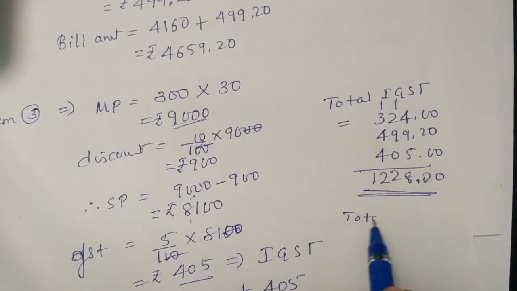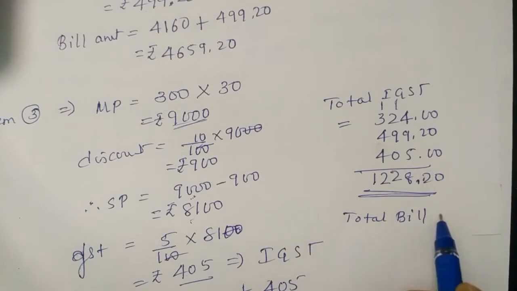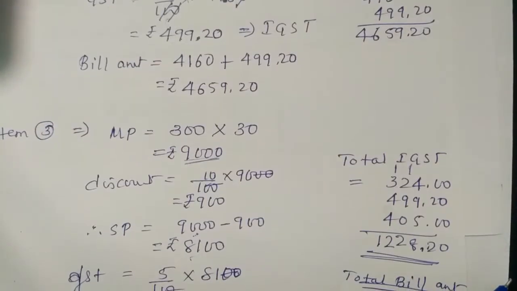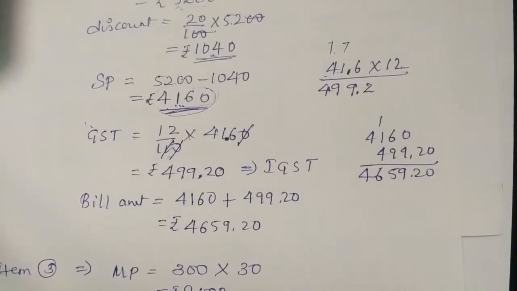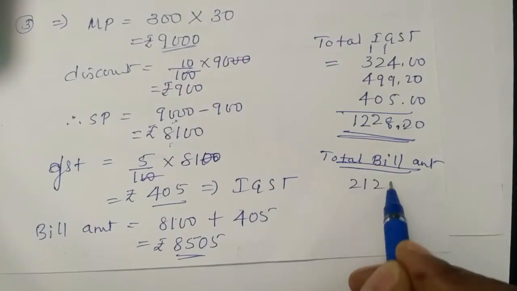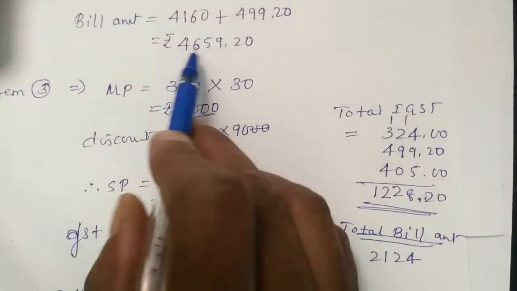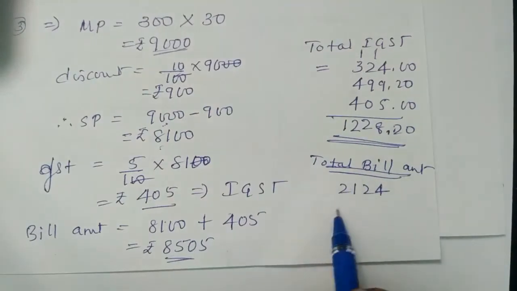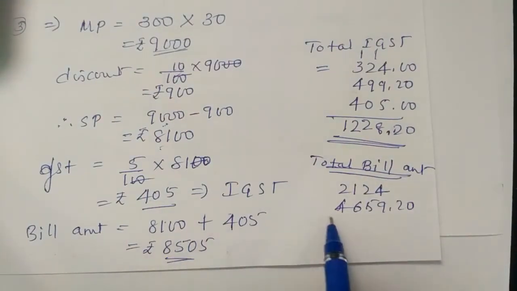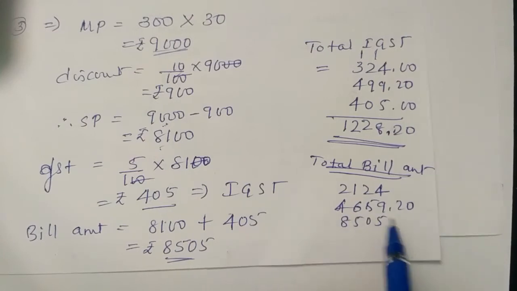Now total bill amount. So total bill amount we will get now. How to get total bill amount? First bill amount, how much? 2124. Second bill amount is 4659.20. The third one is 8505.